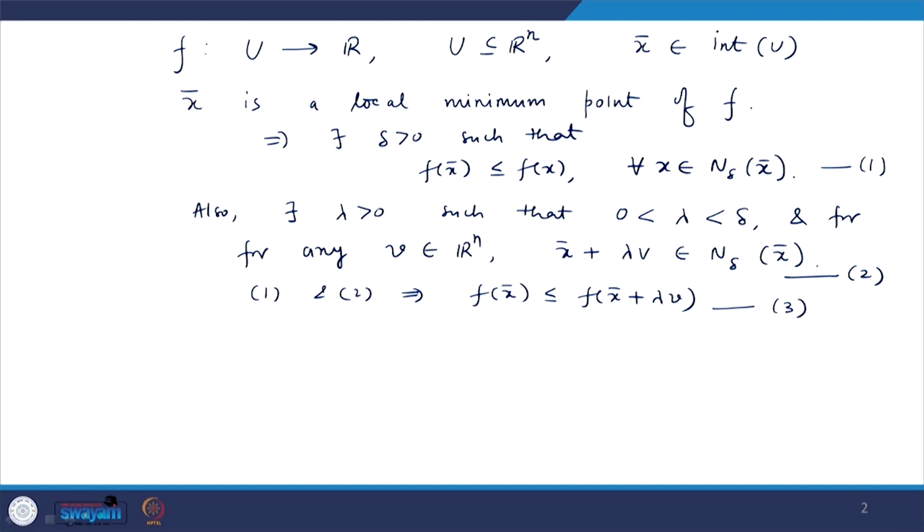Now, because the first order partial derivatives exist, the function is once differentiable. So, let us apply the definition of once differentiability of f at x bar.